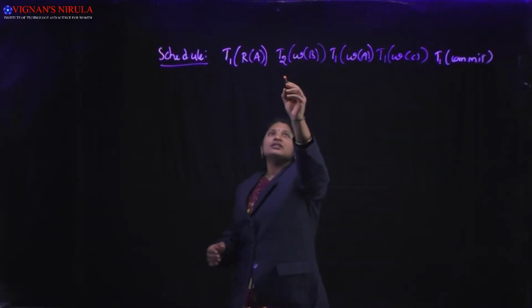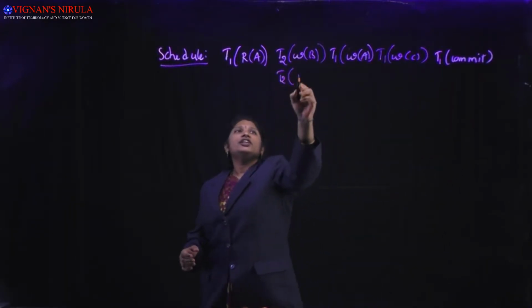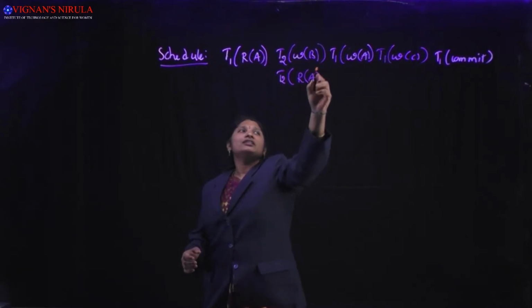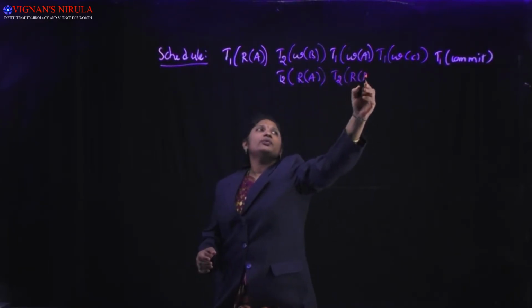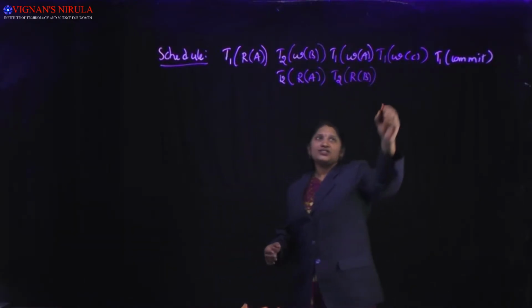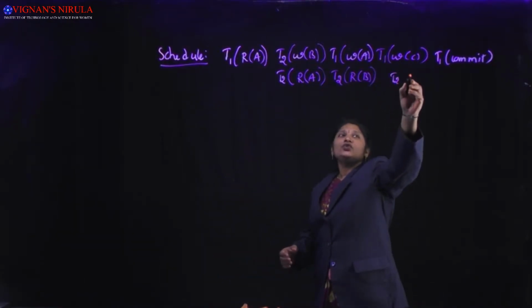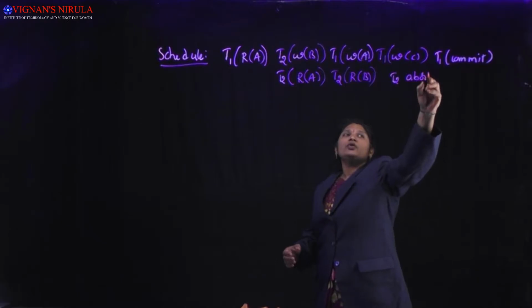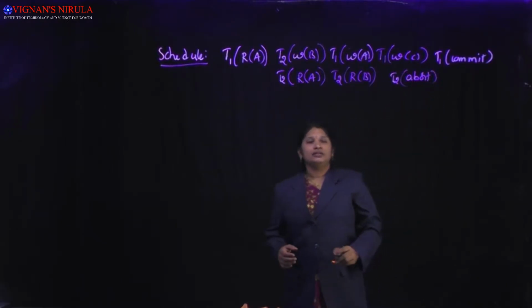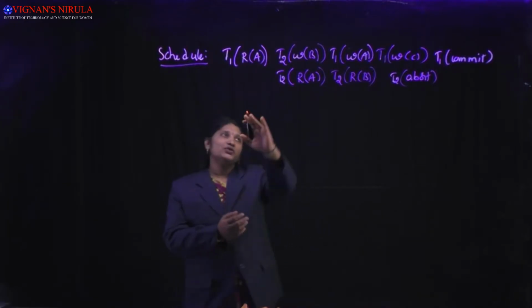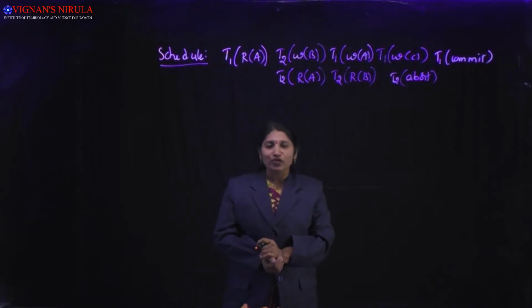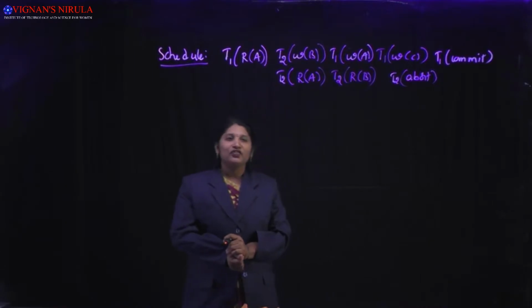Next, T2 R of A, T2 R of B. Next, T2 abort. So this is my schedule which gives the execution order of actions from different transactions.